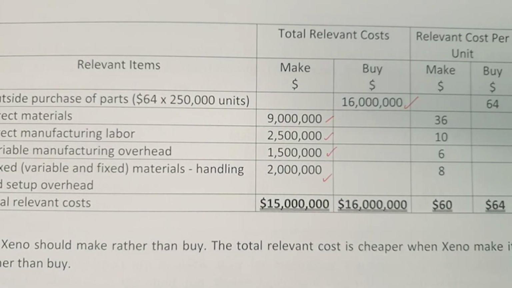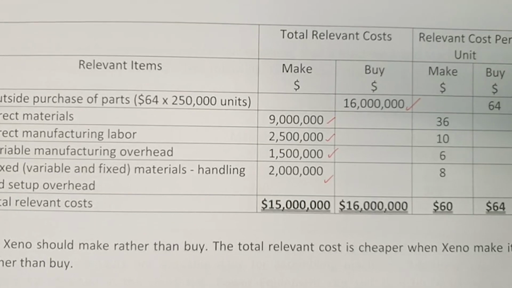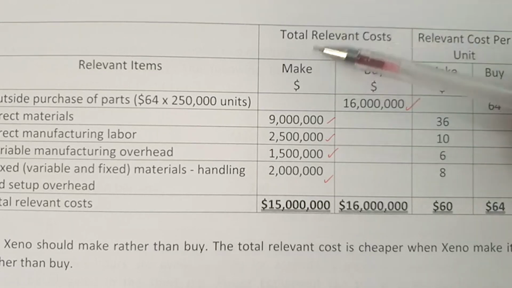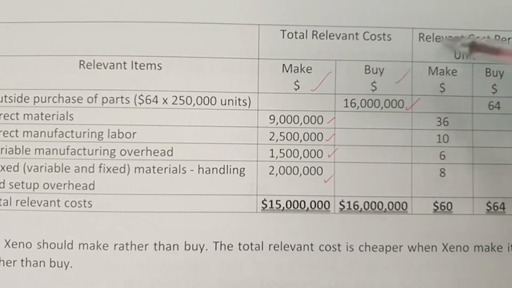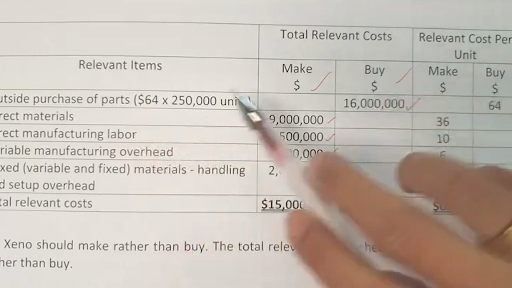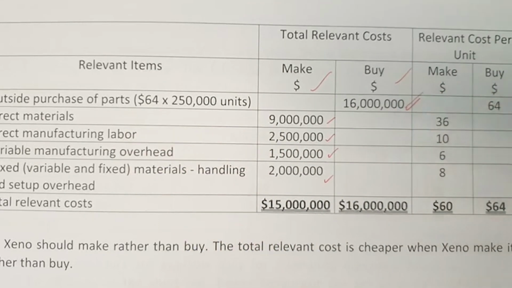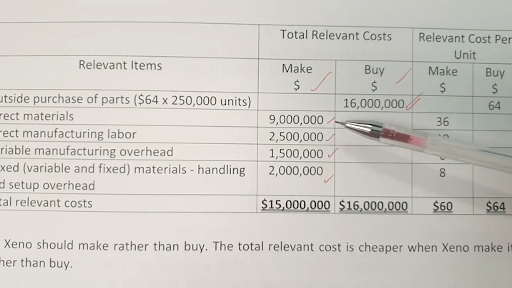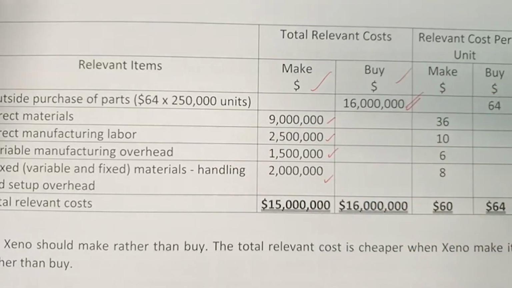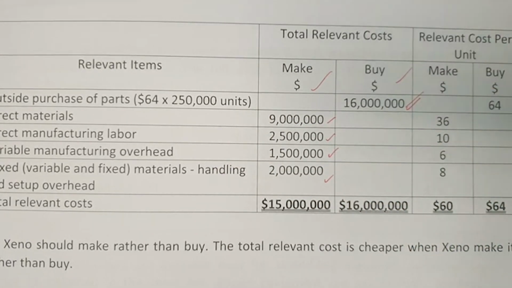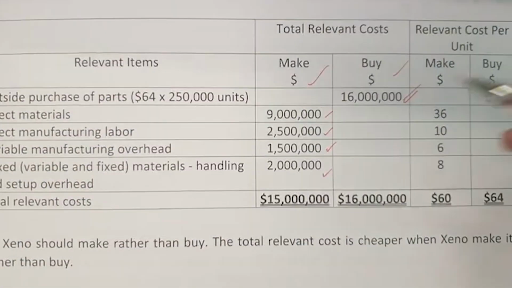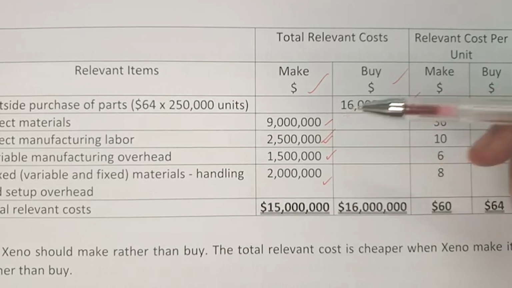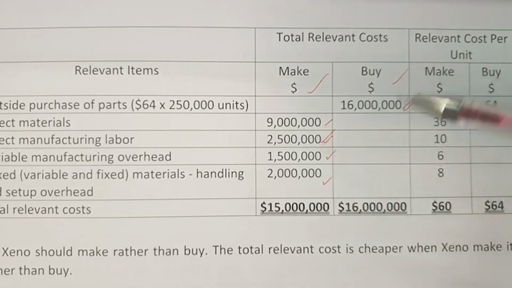So here is the calculation for how we should consider whether we should buy or make the DVD. As you can see from this column, this is a make-or-buy decision. If we simply buy from Bobo, 64 times 250,000 units, the cost is 16,000,000. If Zeno company makes the products, the direct material is 9 million, and 2.5 million is the direct manufacturing labor.